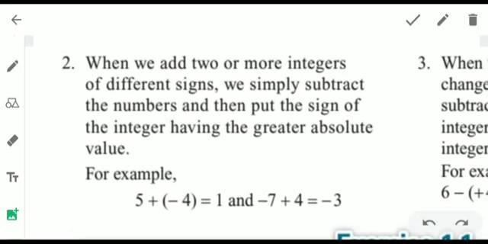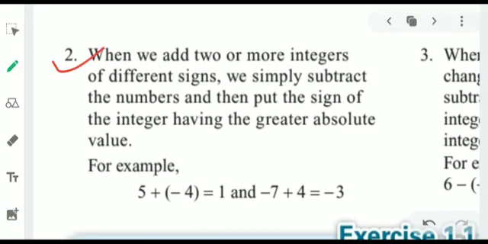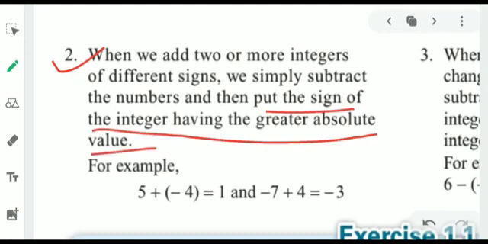Rule number 2 is written when we add two or more integers of different sign. Same sign में हमने देख लिया क्या होता है. Now we have to look at what happens when we add two integers of different signs. If we take one positive and one negative integer, then we always subtract them, and put the sign of the integer having the greater absolute value, means the integer which has greater value उसका ही sign हम